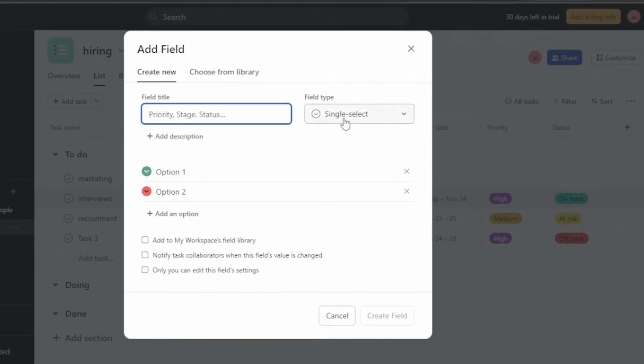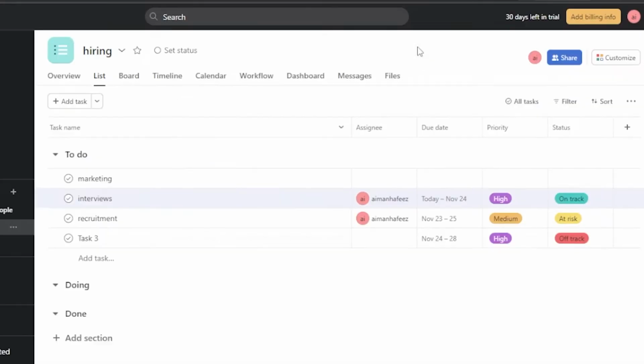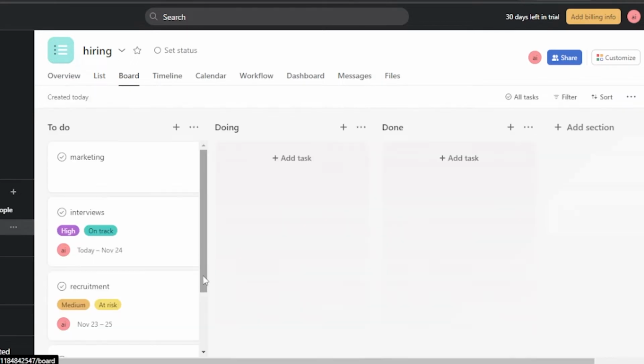You can add field title, field type, select single. You have your description and you're good to go. You'll be able to create your own field. So this is how you manage things on Asana. You have your list, then you have your board. Your board is going to be here, and as you can see, this is my main to do, and this is doing, and this is done, and you can add different sections.